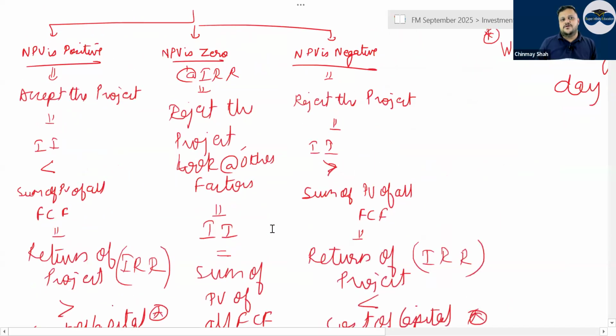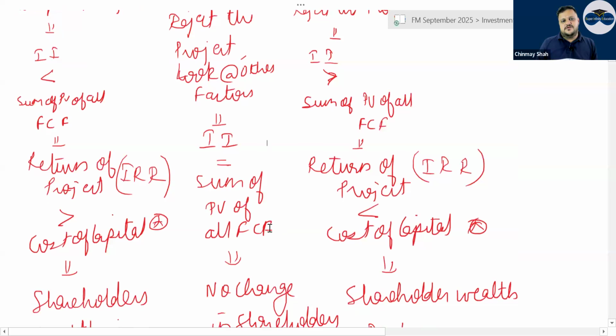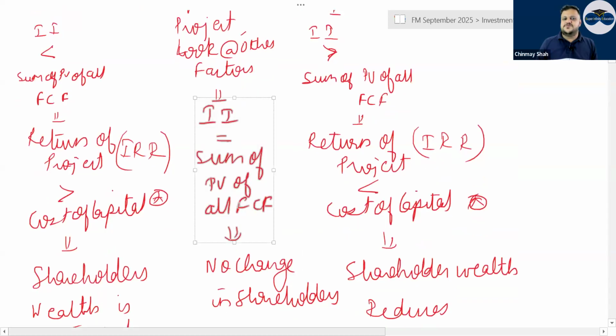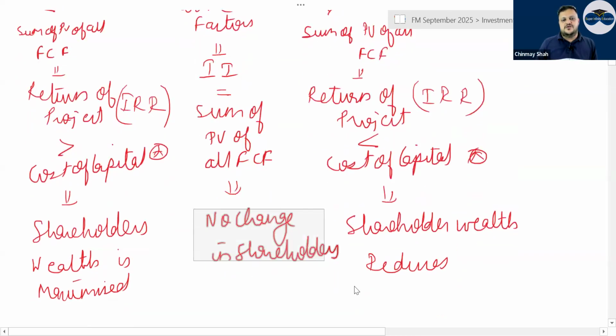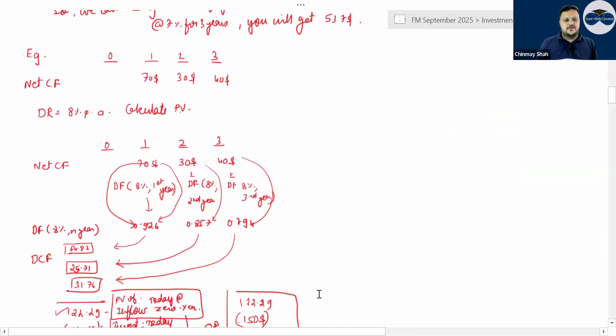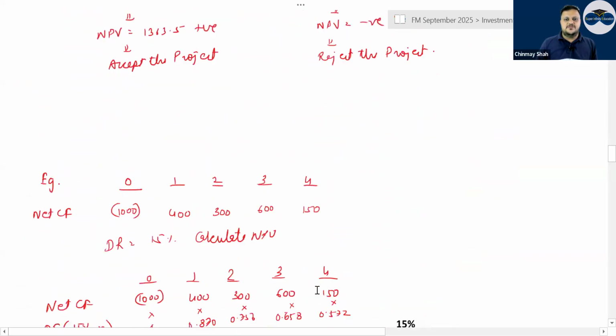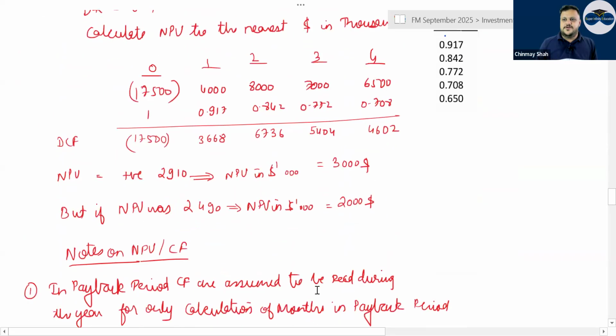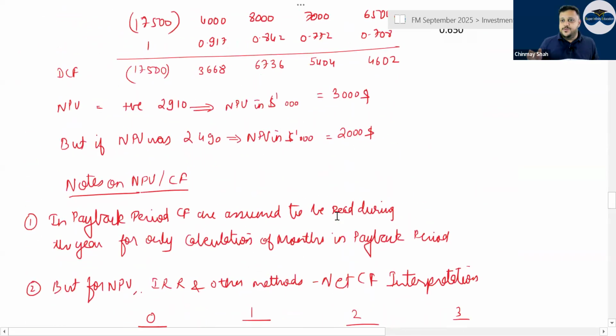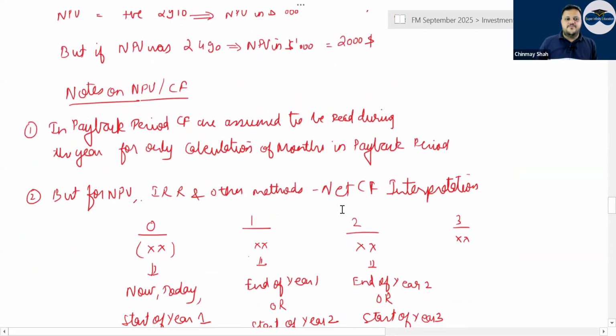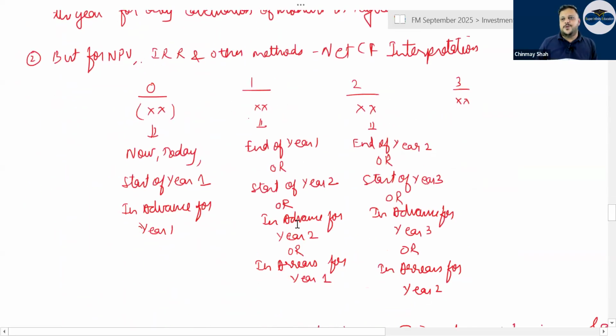And when NPV is equal to zero, that is the IRR rate. In this case, generally we reject the project and look at other factors, because initial investment is equal to the sum of present value of all future cash flows. No change in shareholders' wealth. Have a look. This is something I have done a lot of practice on, but if you are at this position, NPV should not be a very big problem for you.